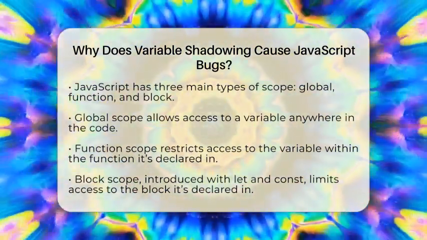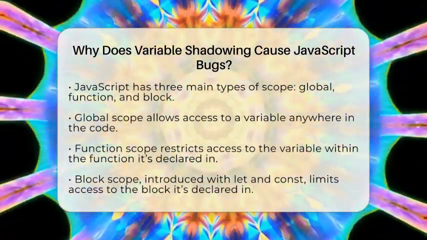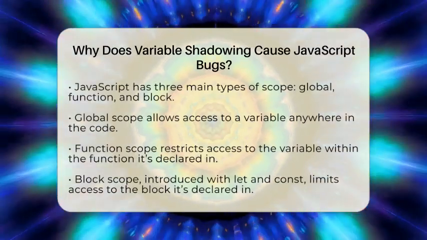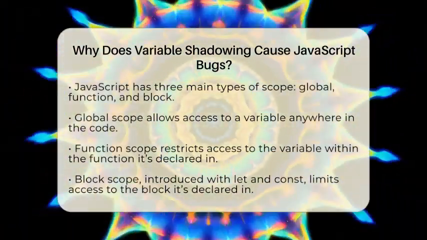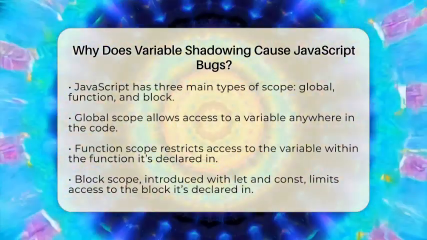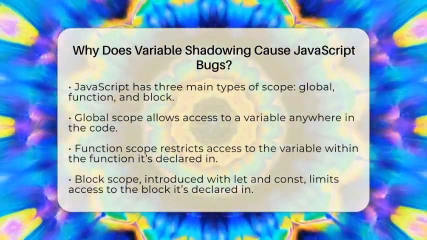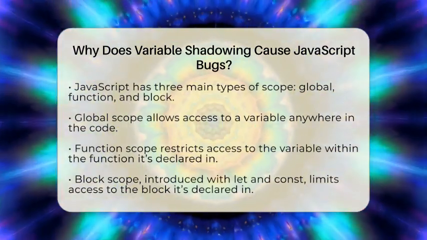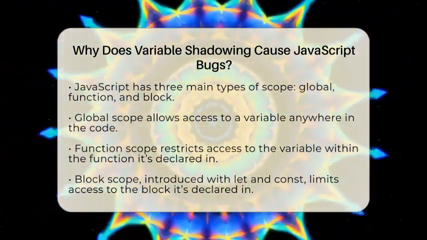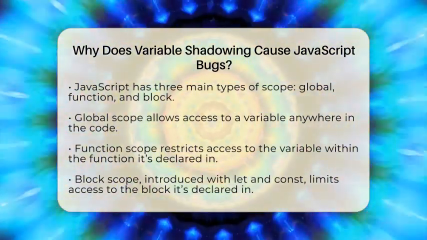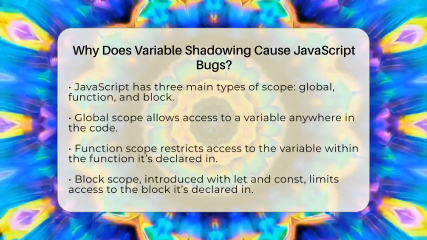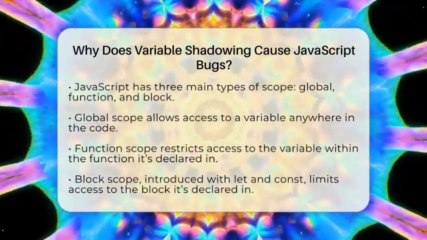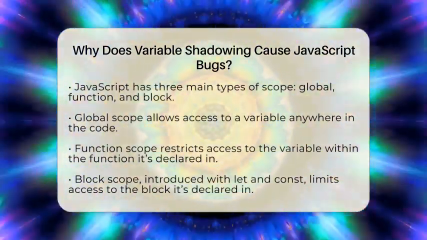When you shadow a variable, the inner variable takes precedence in its scope. This can lead to confusion for developers. For example, if you have a global variable named count and then declare another count inside a function, the function's count shadows the global one. Any changes made to the count inside the function do not affect the global count. This can lead to unexpected behavior in your application.